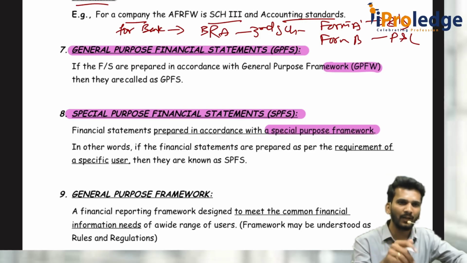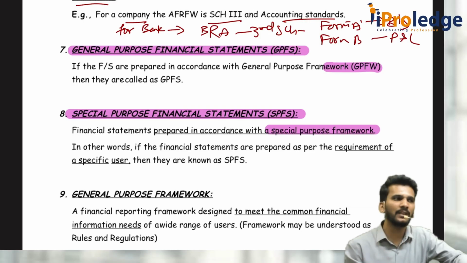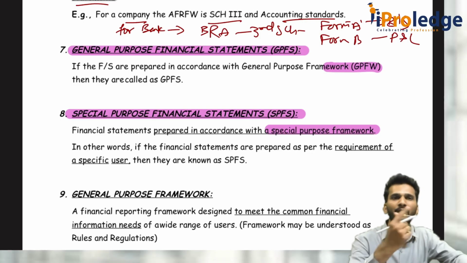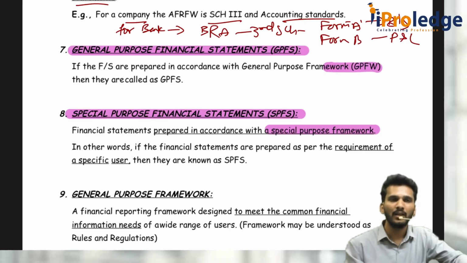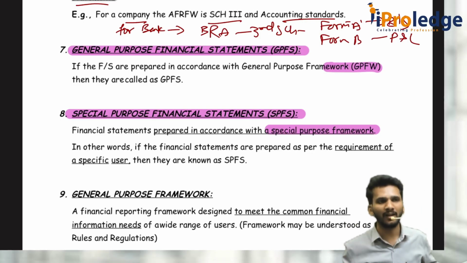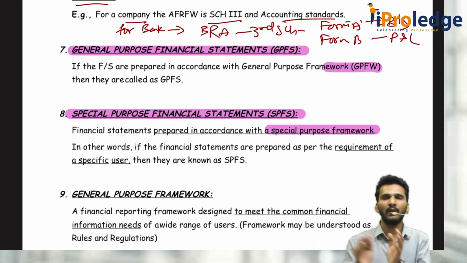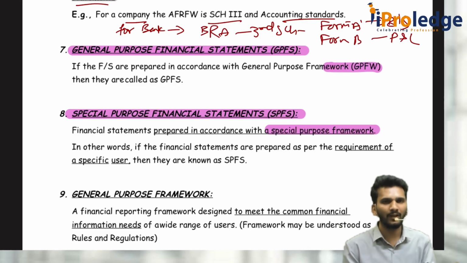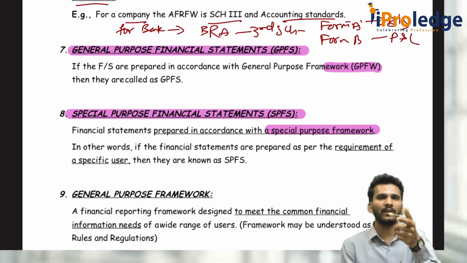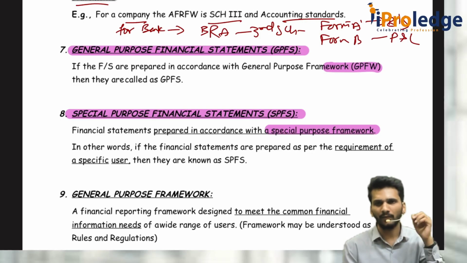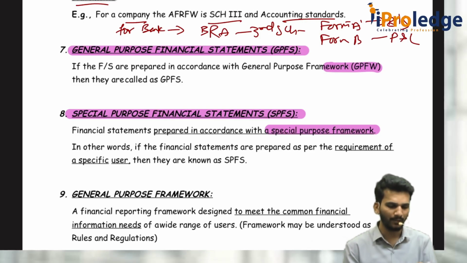The regulator or one of the users of the financial statements specifically asks to prepare the financial statements in some manner which is not useful for everybody in general. That is specifically used for a purpose. That is what we call a special purpose framework, where NRV or cash basis is the framework, and that has to be prepared by the company using the special framework. That is called a special purpose financial statement.